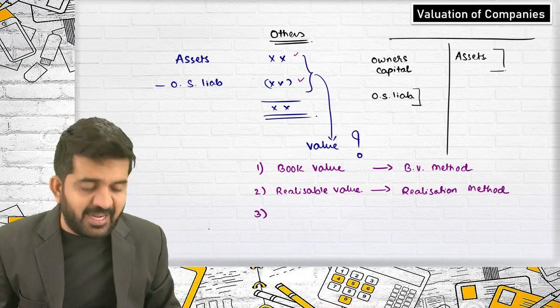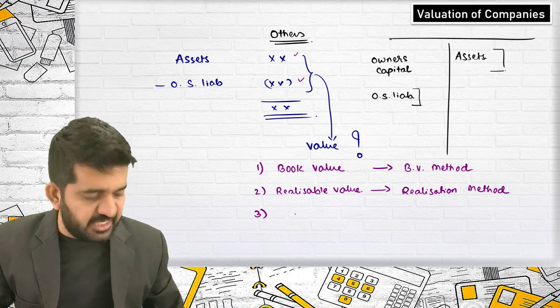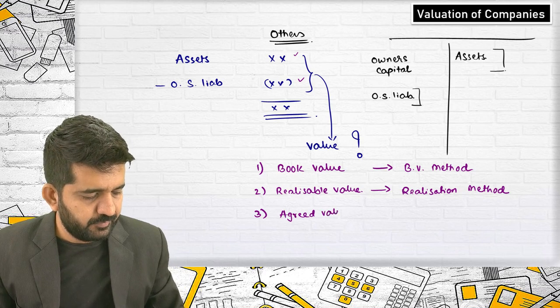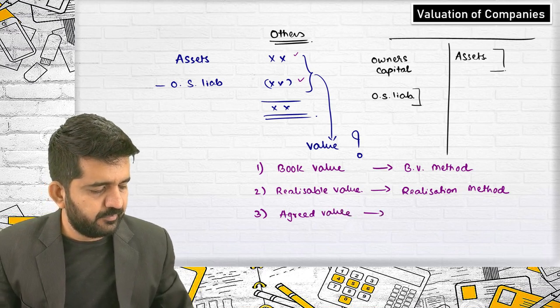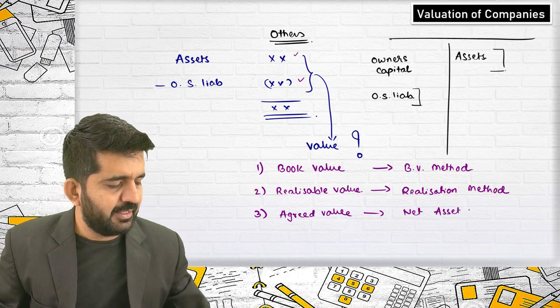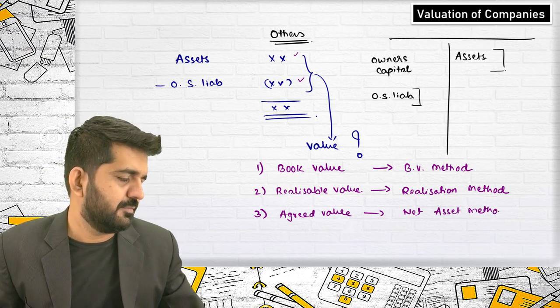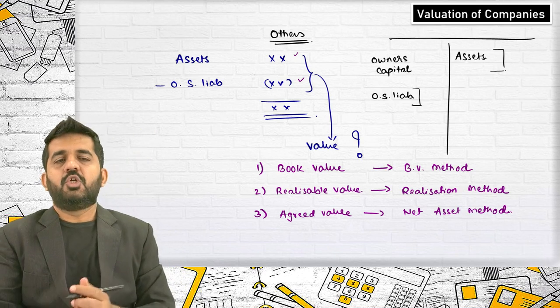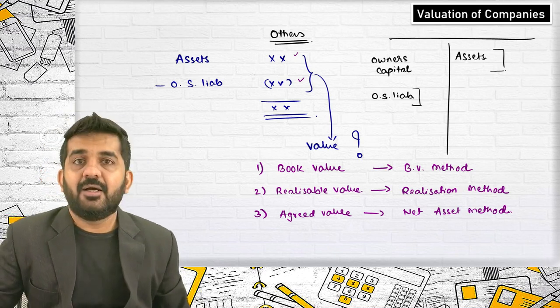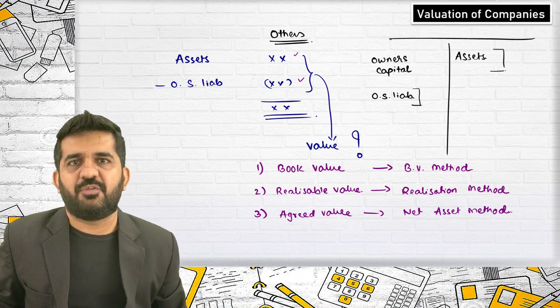And if you take an agreed value, negotiated value, this is termed as net asset method of valuation of the company. Sorry, these are other methods of valuation of the company.